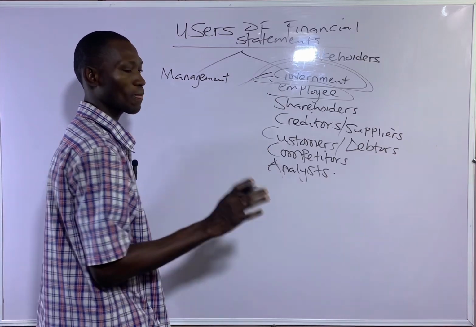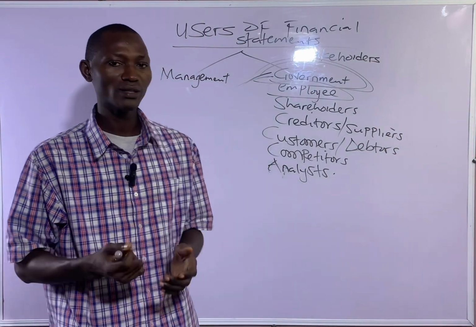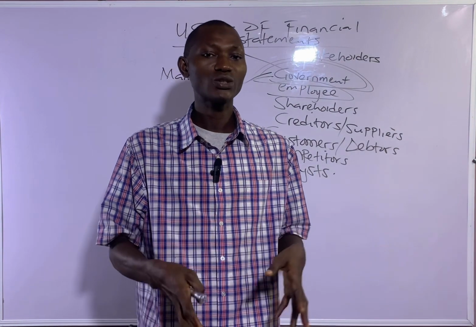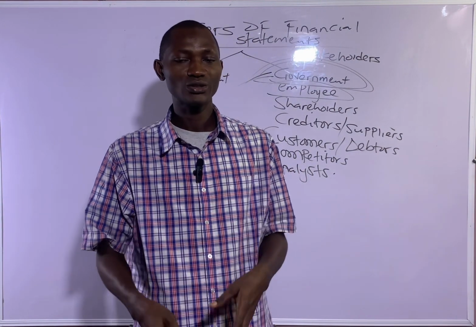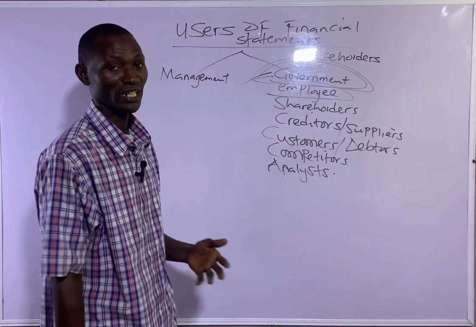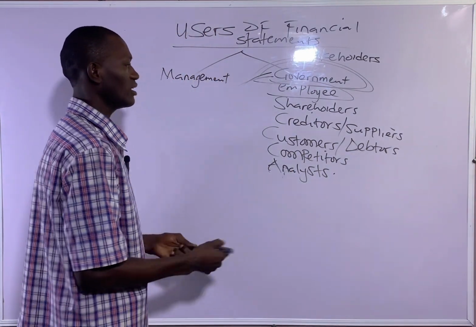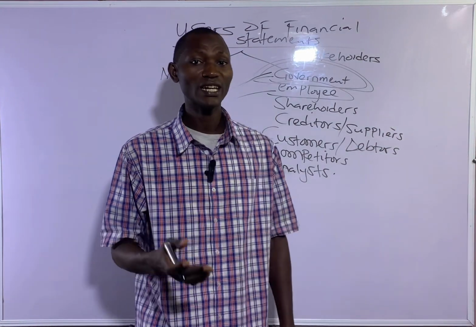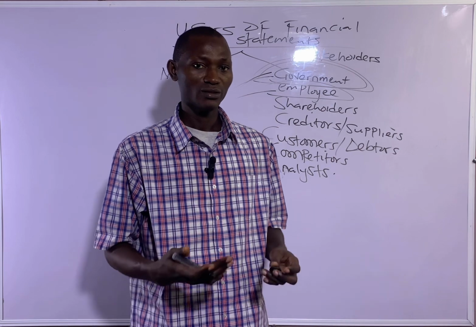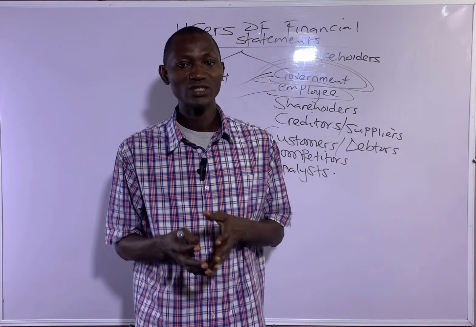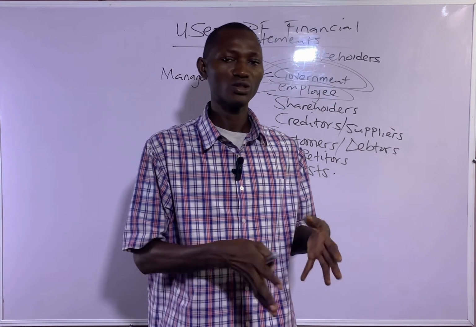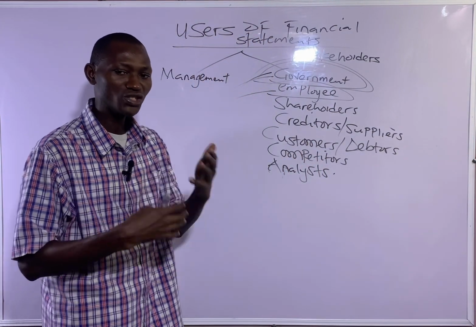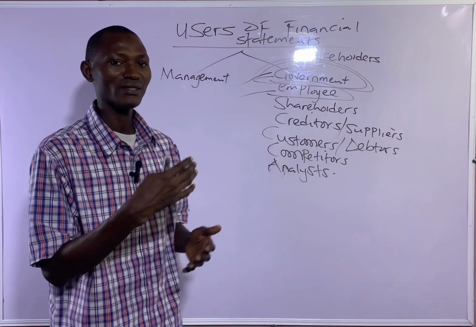Then employees. Employees are a group of people that work for an organization for an agreed sum called remuneration. And remuneration is wages or salary. Now, why do they make use of financial statement? Number one is to determine their job security, in terms of whether their job is secure or not. Number two is to negotiate their wages and salary.